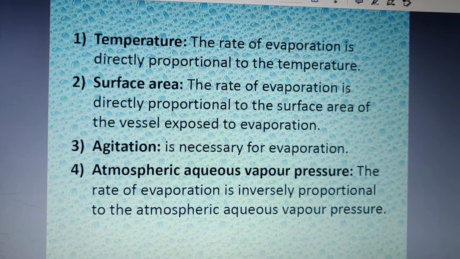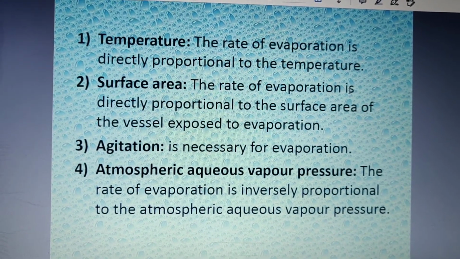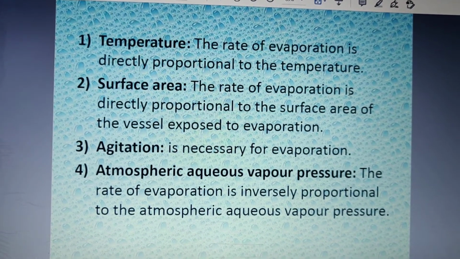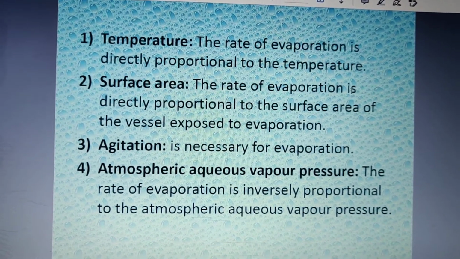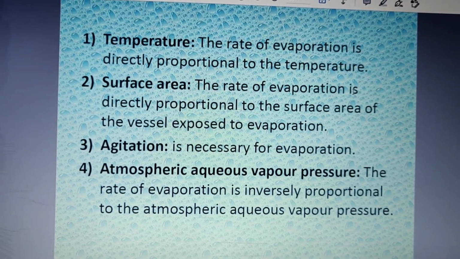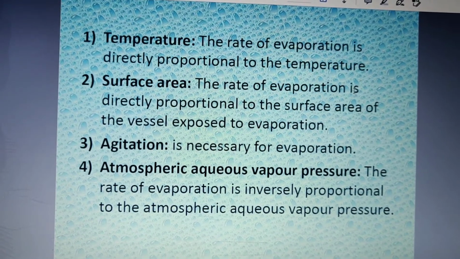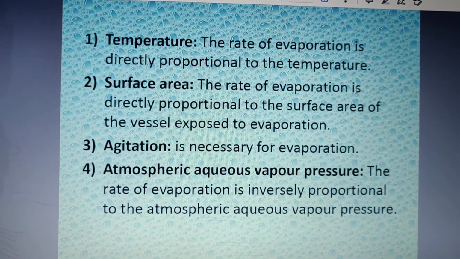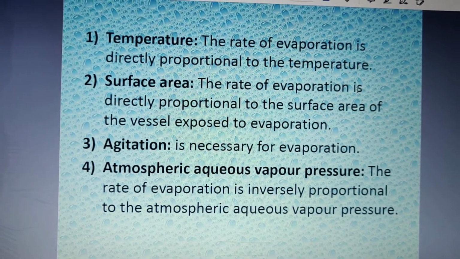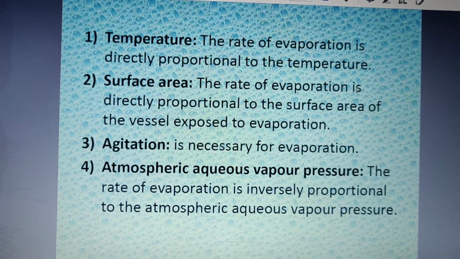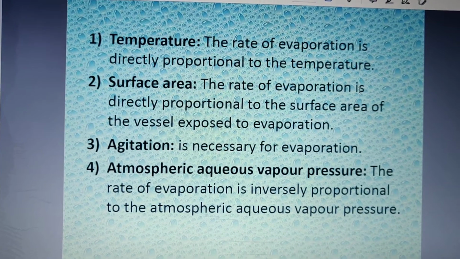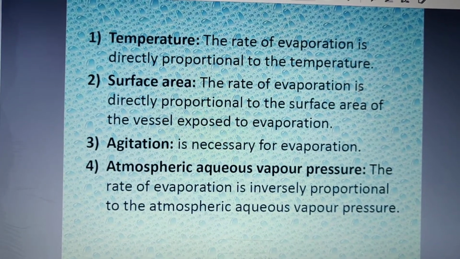Next, atmospheric aqueous vapor pressure. The rate of evaporation is inversely proportional to the atmospheric aqueous vapor pressure. That is, the more vapor pressure is present in the atmosphere, the lower would be the rate of evaporation. This can also be understood as the vapor pressure in your solution should be more so as to have a good rate of evaporation. But if atmospheric aqueous vapor pressure is more, then the rate of evaporation would be slower.